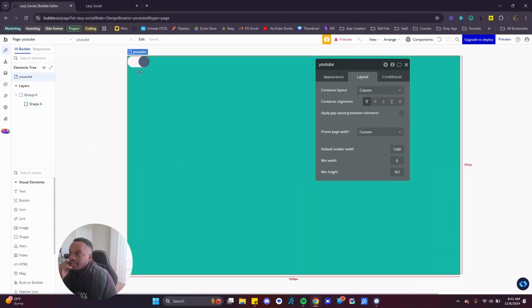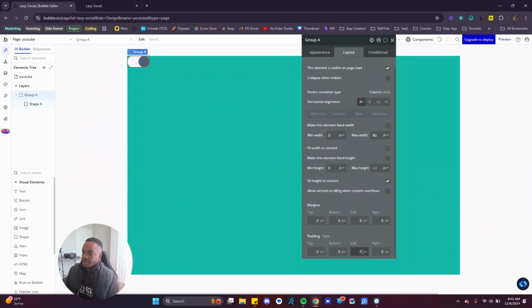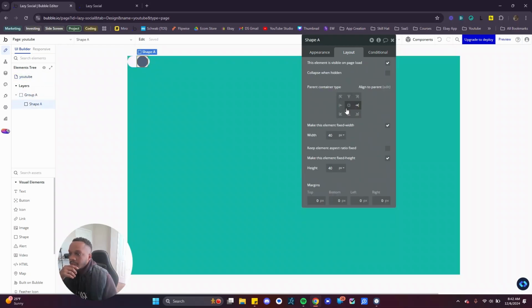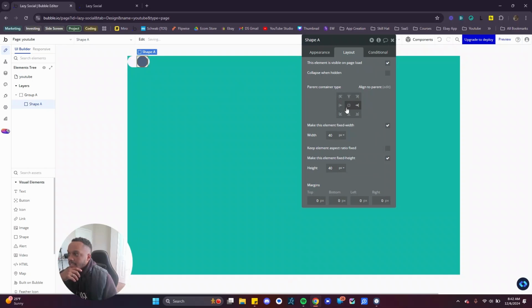And then what we want to do, as you can see, the shape is hugged up against the end of the inside of this group, or just where the button is at. We want to give it some padding. Oh, I don't want 16. I don't know why I was doing that. Let's do 6, left pad 6 and right 6. So you take a look at it. You can go into the shape. And now, as you can see, it's moving back and forth, it's not hugging the side, right?